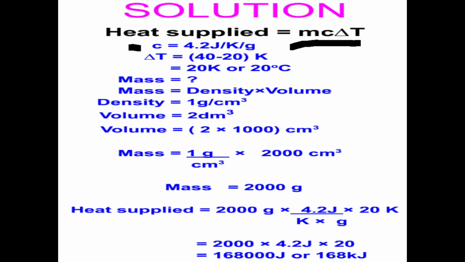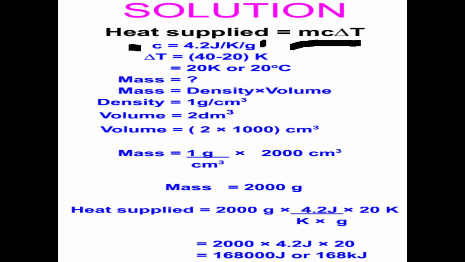The difference is 40 minus 20, which is 20 Kelvin, or 20 degrees Celsius. You know when to use 20 Kelvin and when to use 20 degrees Celsius; it depends on the specific heat capacity.